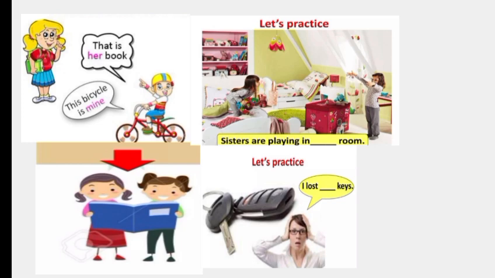Let us practice some questions. That is her book. Here her is used to show possession of subject she. This bicycle is mine or this is my bicycle.